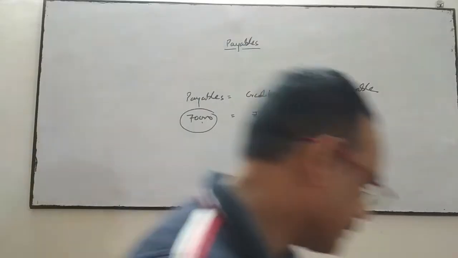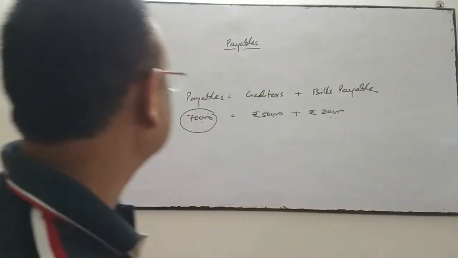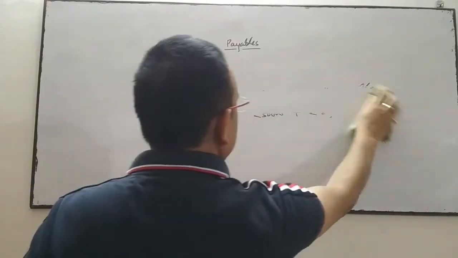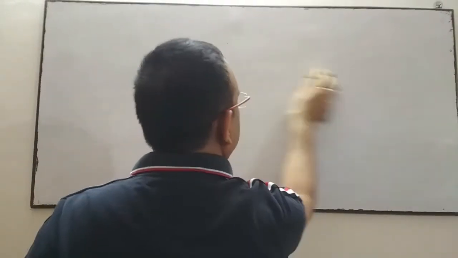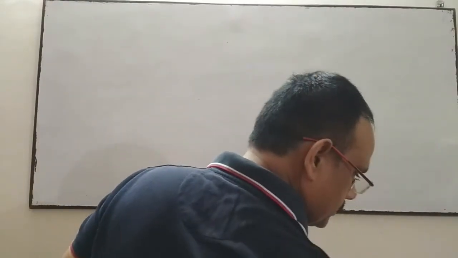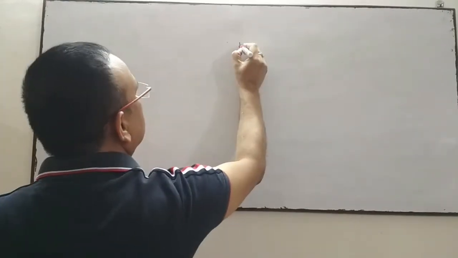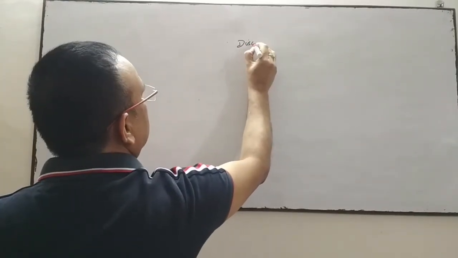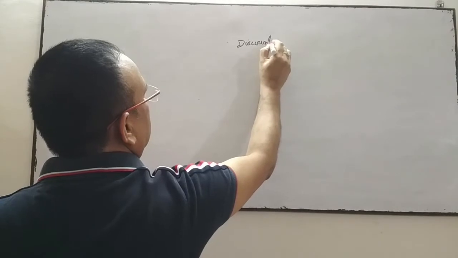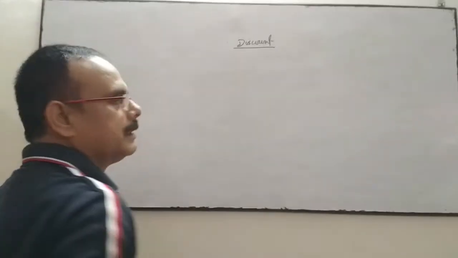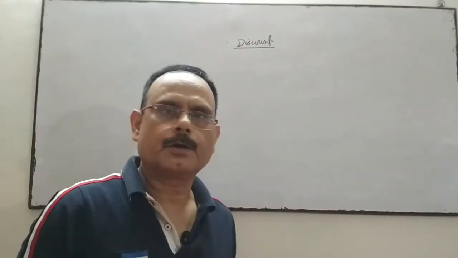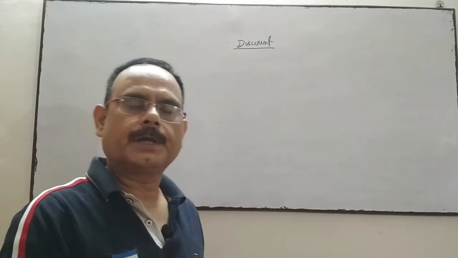Next terminology is discount. The discount is a very common word which is known to everyone.